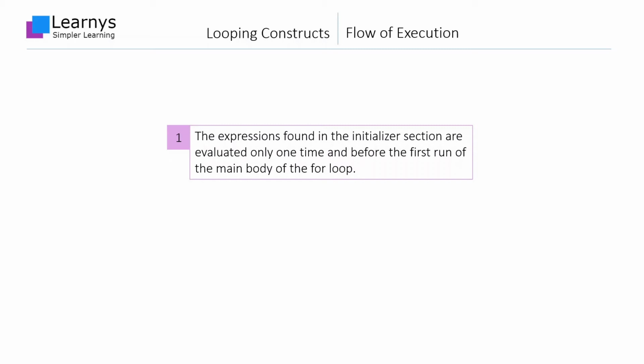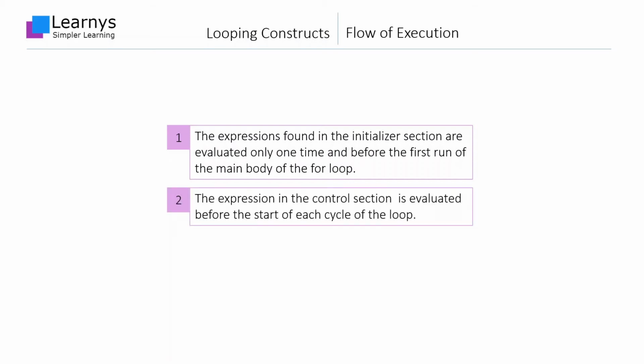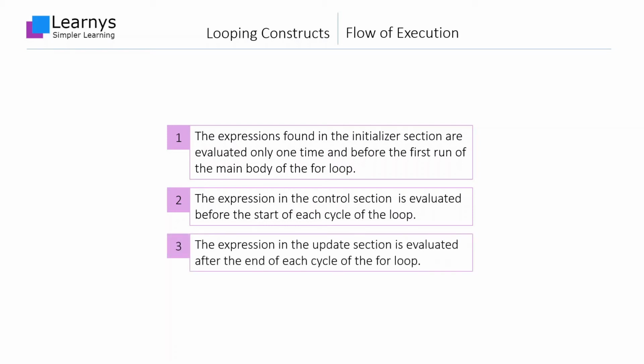The steps involved in the execution of a for loop can be summarized like this. The expressions found in the initializer section are evaluated only one time and before the first run of the main body of the for loop. The expression in the control section is evaluated before the start of each cycle of the loop. The outcome of this evaluation decides whether to continue with the loop or to terminate it. If the evaluated value is any non-zero value, the loop goes on, otherwise it is terminated immediately. The expression in the update section is evaluated after the end of each cycle of the for loop.